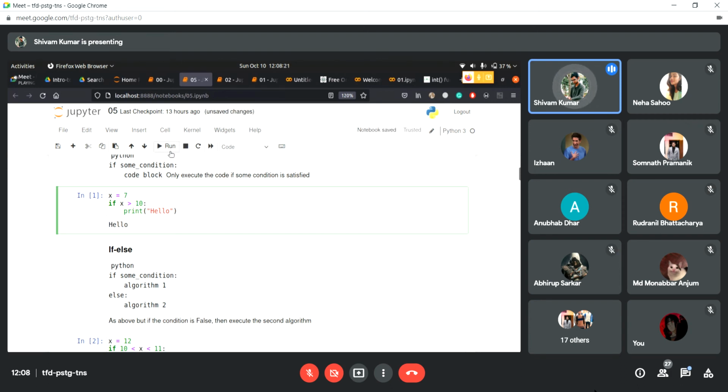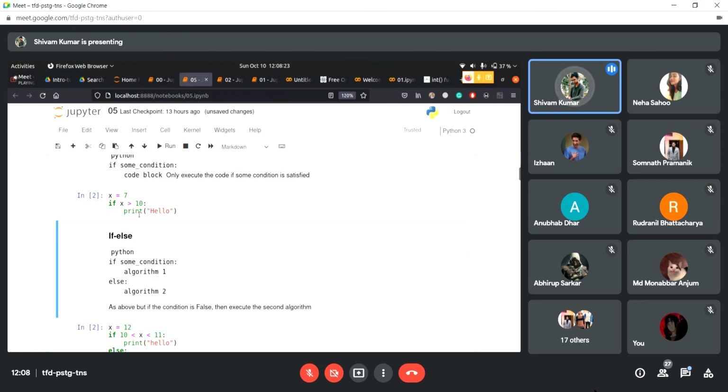If I execute this now, it's not going to print anything, because x was 7, and 7 is not greater than 10. Like I said, if the condition is false, it's not going to execute it and it's going to go to the next statement. And here we don't have any other statement, so it doesn't do anything.